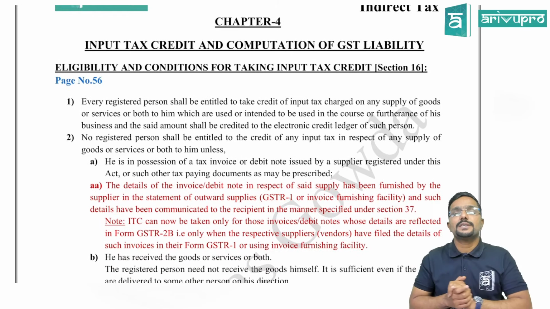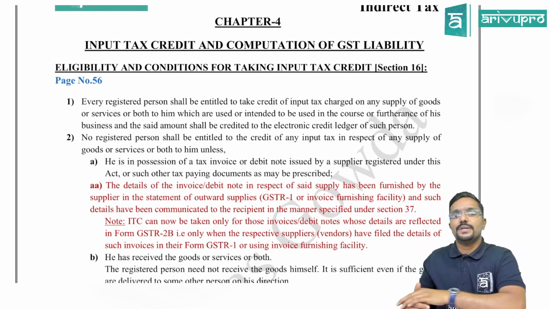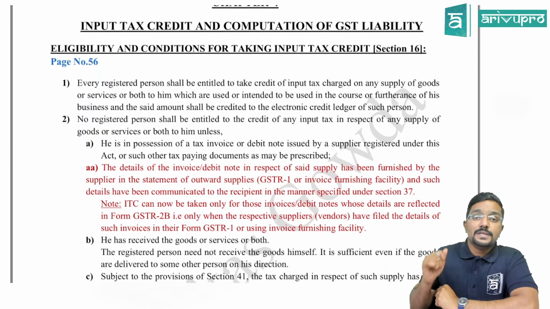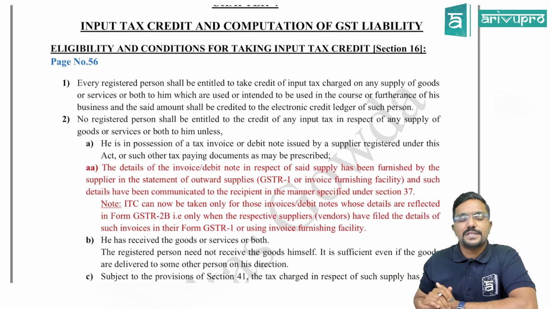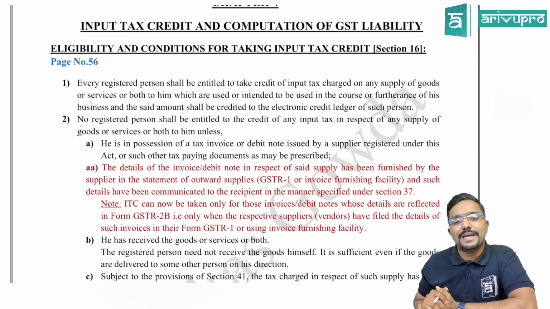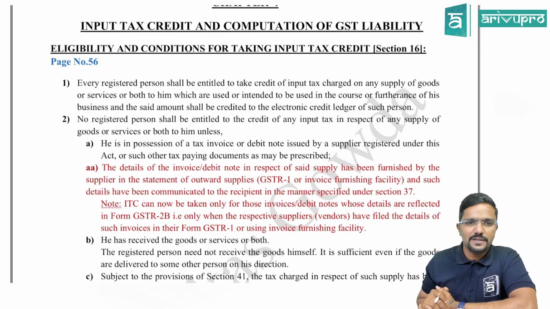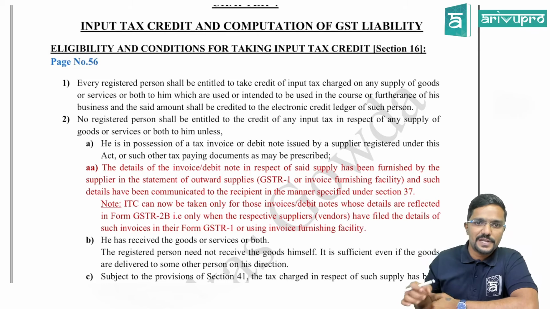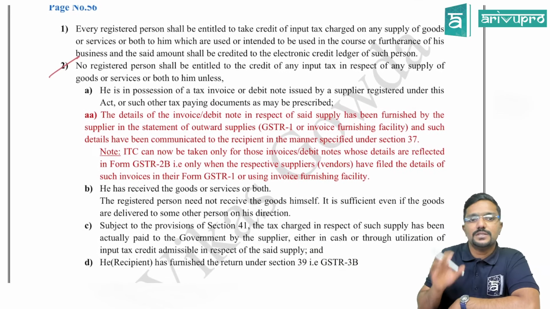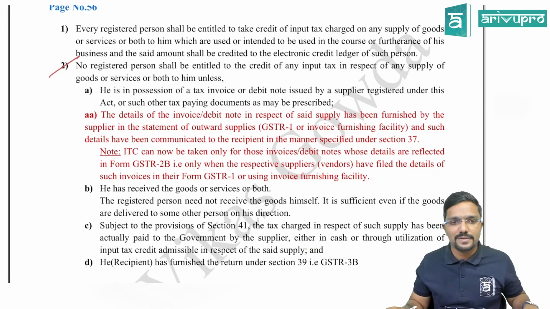So next, coming to chapter 4, input tax credit and computation of GST liability. There, section 16. Eligibility and conditions for taking input tax credit is given in section 16. So there are totally 4 subsections there. In subsection 2, there is one small addition they have made. What is it? We will see.